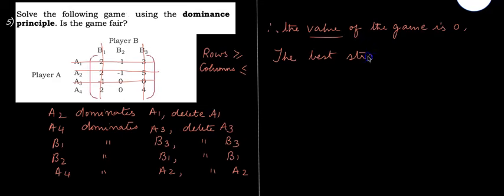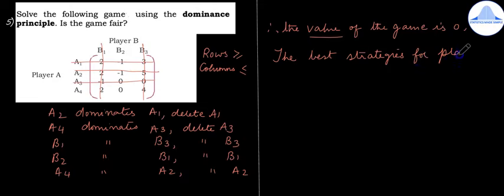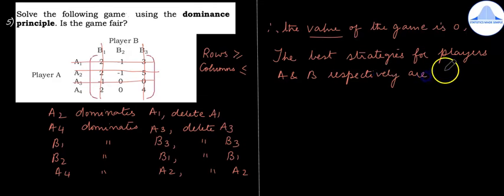The best strategies for players A and B respectively are A4 and B2.